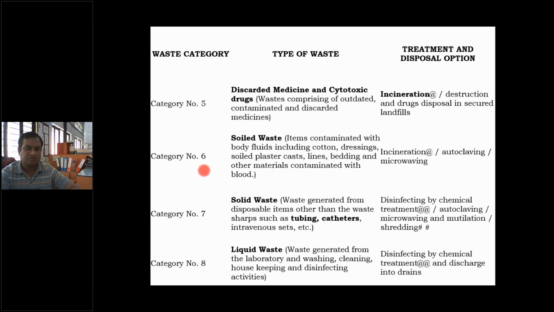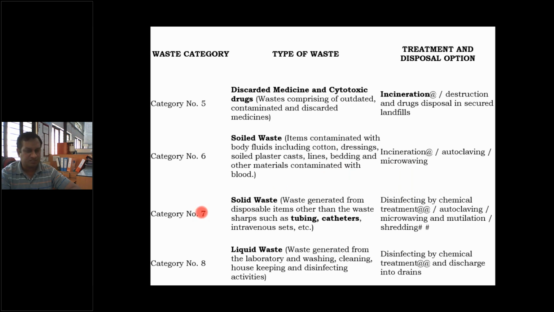That is the treatment. Then category number 6 is soiled waste. Items contaminated with body fluids, including cotton, dressings, soiled plaster casts, lines, bedding and other materials contaminated with blood. So if the contaminated material is there, then it is called soiled waste under category number 6. And incineration, autoclaving or microwave is the treatment and disposal option.